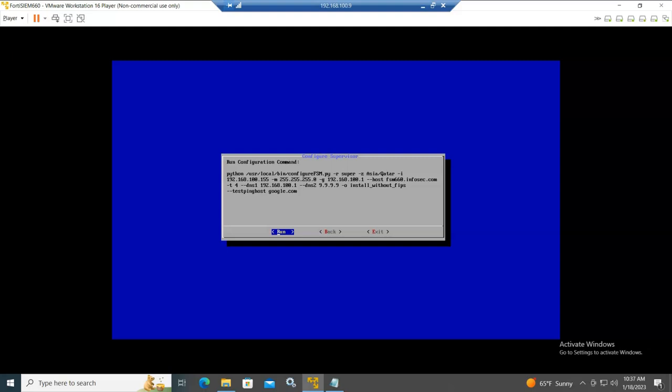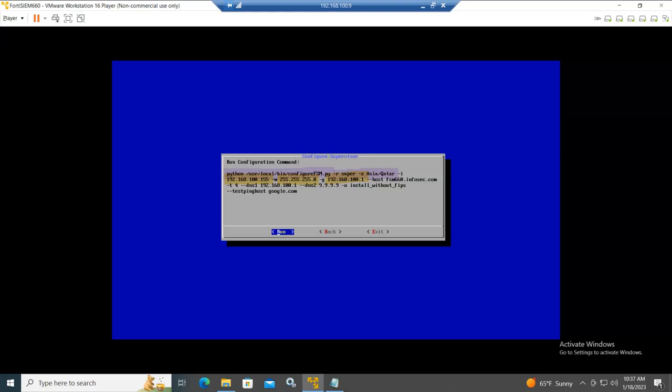What else? I will try to highlight. So you can see here this is the IP address, and this is the net mask. Okay, this is the gateway. I've changed the color here, so this is the time zone. And this is the calling of the script. Here we call it a supervisor. The role of this node will be supervisor.